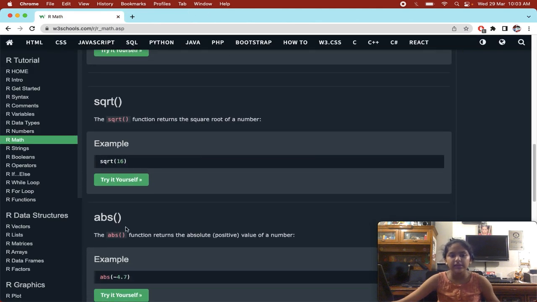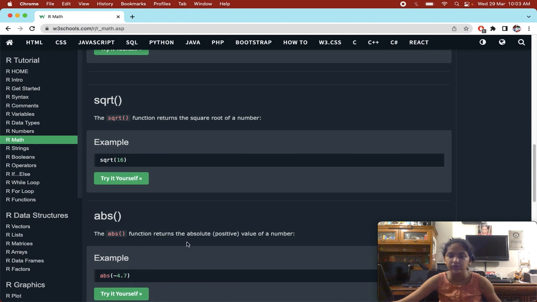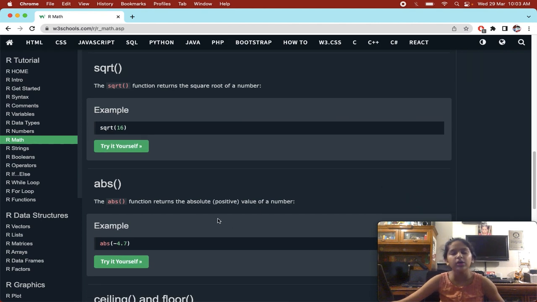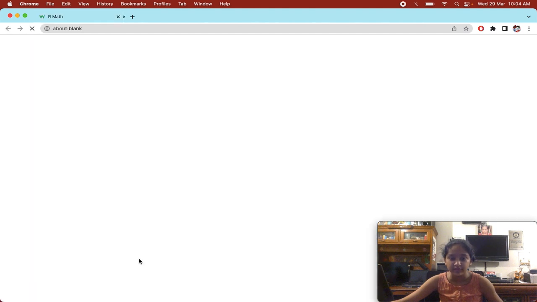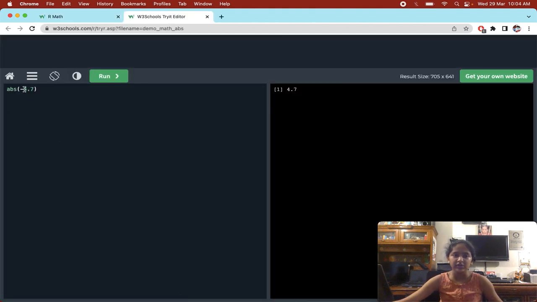Now abs. The abs function returns the absolute positive value of a number. So in the abs function, if you have a negative integer, it will return you a positive number. And you might think, if that's true, can we get a negative number from a positive one using abs? No. Absolute is only used to convert a negative integer to a positive integer. If we already have a positive integer, it will just print it like that.